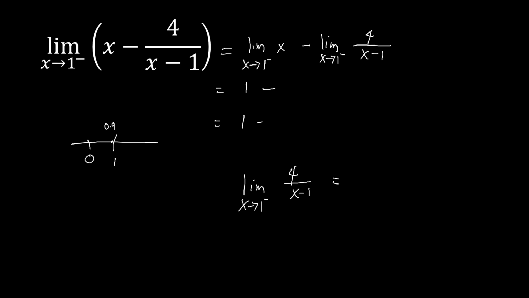So this is now 4 over 0.9 minus 1. That will be negative 0.1. So this is now negative in here. Once you divide that, this will become a negative.